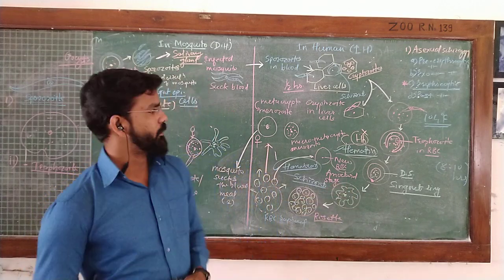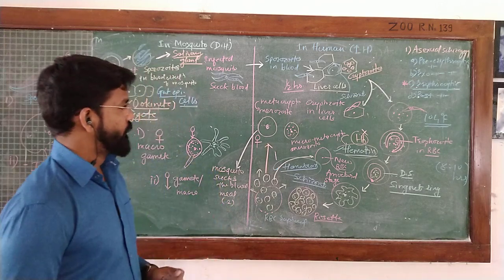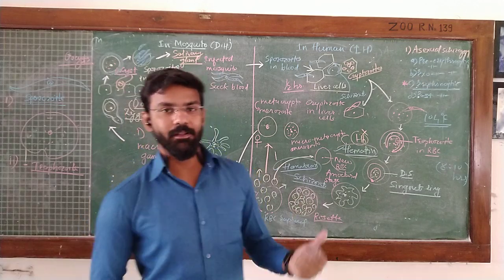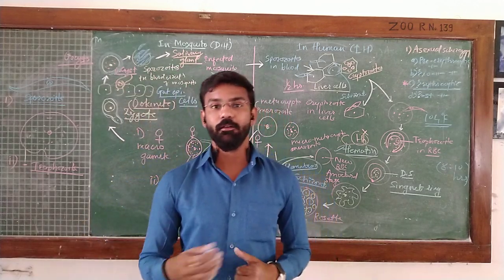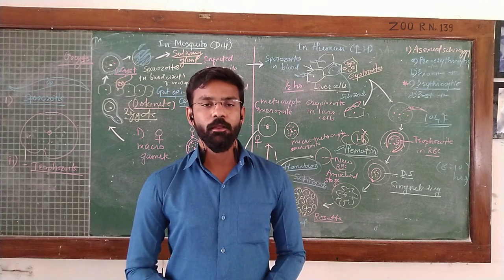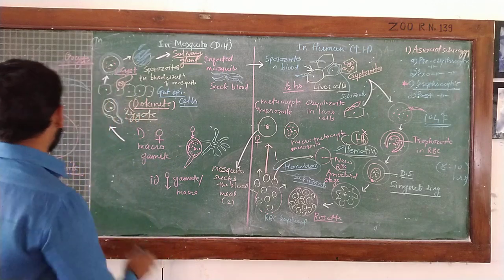Here, due to destruction of RBCs, an anemic condition occurs. All these symptoms result in weakness and ultimately the death of the individual if it remains untreated. This is all about the life cycle and pathogenesis of this parasite.